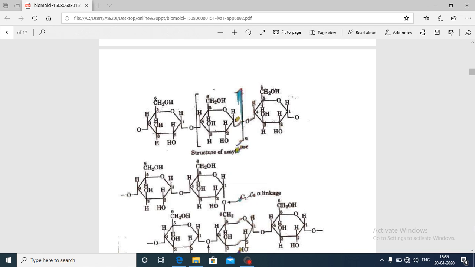Yesterday I discussed the starch. Starch has two parts, amylose and amylopectin. Amylose part, I have told you that it is a straight chain like structure. You can see here.